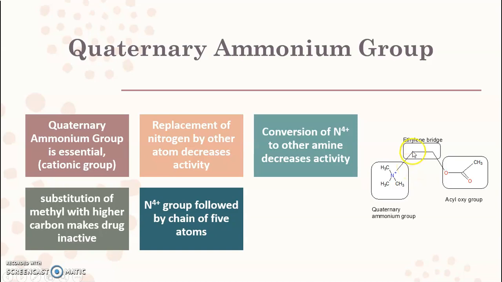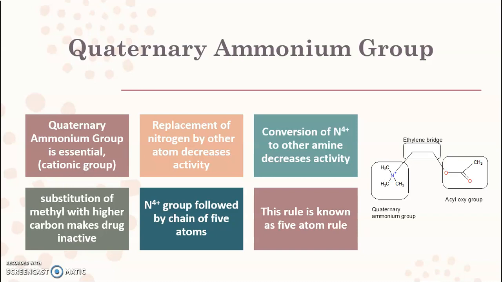For example, 1, 2, 3, this 4, and this carbon as a 5. So there must be 5 atoms between the nitrogen atom and the hydrogen atom. This rule is known as the 5 atom rule. So these are the various changes that we can perform in the quaternary ammonium group in order to get a cholinergic action.